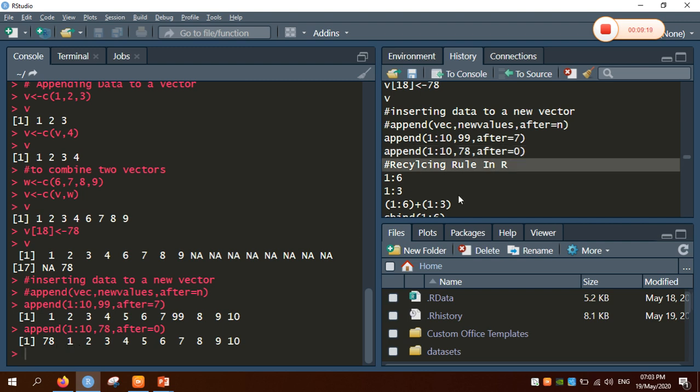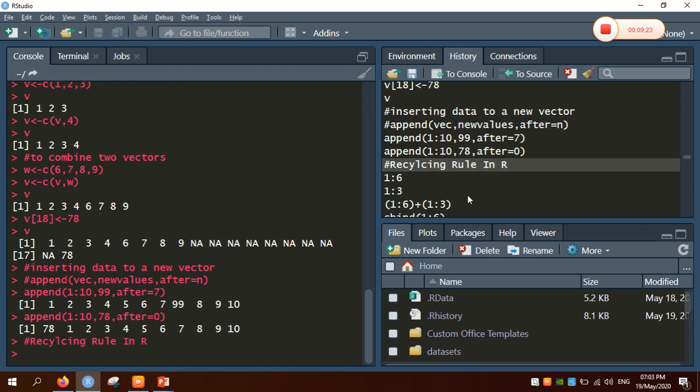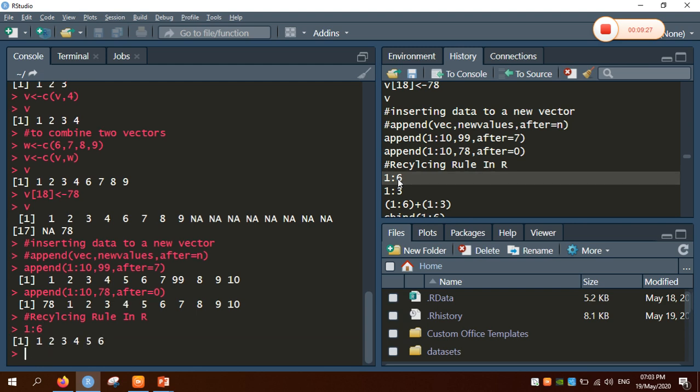Now coming to the recycling rule in R. What is the recycling rule? For example, I take a list that is 1:6, which will print the values 1 to 6, and I take a second list as 1:3.